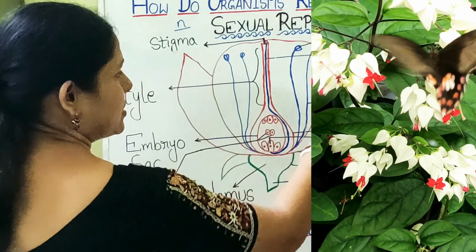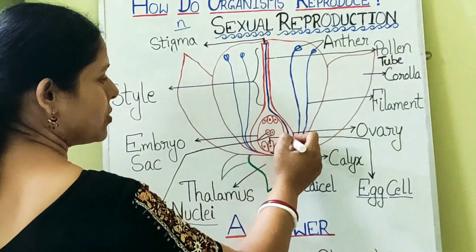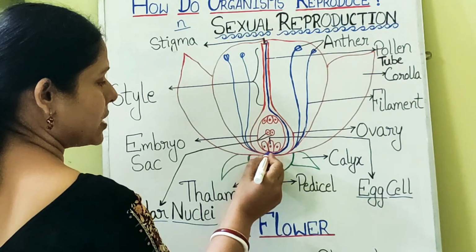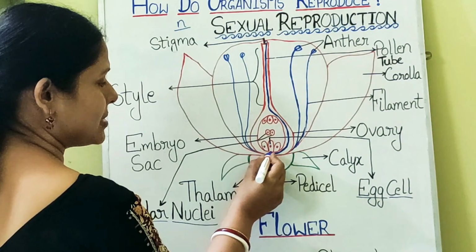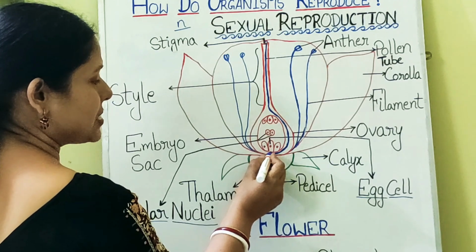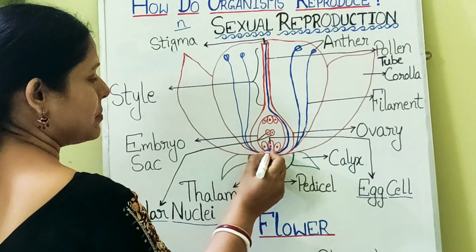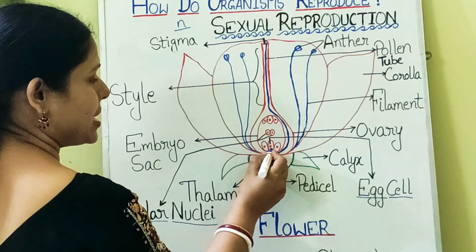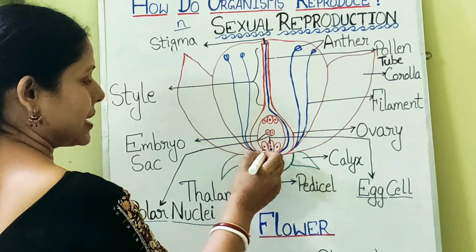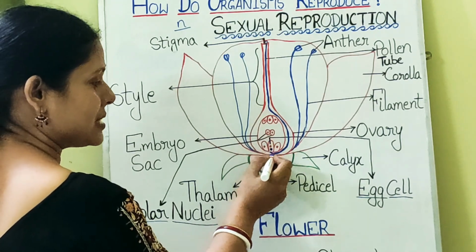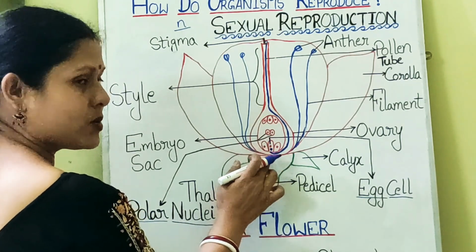You can see here the pollen tube. It grows and goes through the ovary and comes to the bottom of this ovary. Now this end where it enters into the ovary is called the micropylar end. Here the male gamete, that is the male nuclei, is released. And where is it released? It is released in the egg cell. In the center there was the egg cell, no?